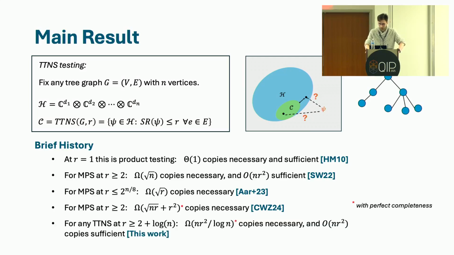And then, so what do we show in our work? We show that if you're willing to let the bond dimension scale logarithmically with the number of qubits that comprise your system, then actually a linear number of copies as a function of the number of qubits in your system are indeed necessary. And also n r squared copies suffice generally for any r. And this applies to any tree tensor network state in the setting of perfect completeness. That's the red asterisk.